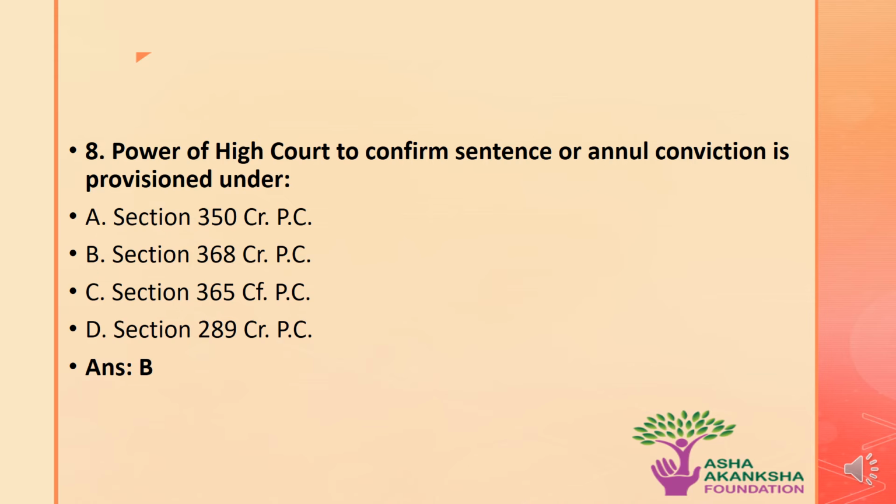Moving on to the next question: the power of the High Court to confirm sentence or annul conviction is provided under which of the following sections? The options are A. Section 350 CrPC, B. Section 368 CrPC, C. Section 365 CrPC, or option D. Section 289 CrPC. The correct answer is option B, that is, Section 368 of the CrPC gives power to the High Court to confirm sentence or to annul conviction.